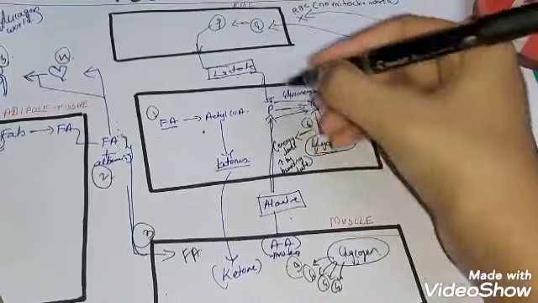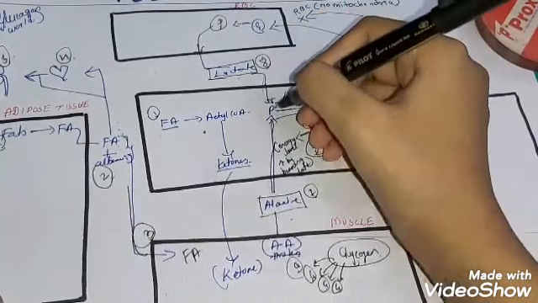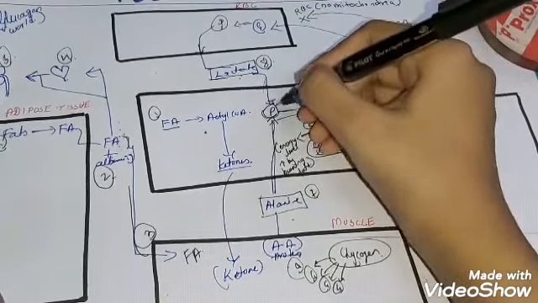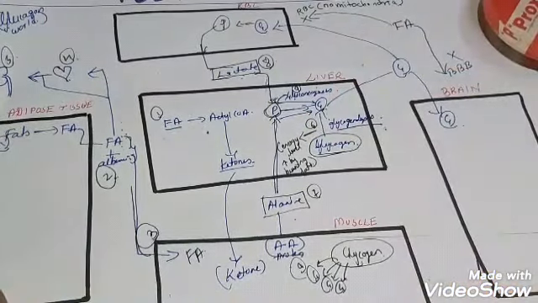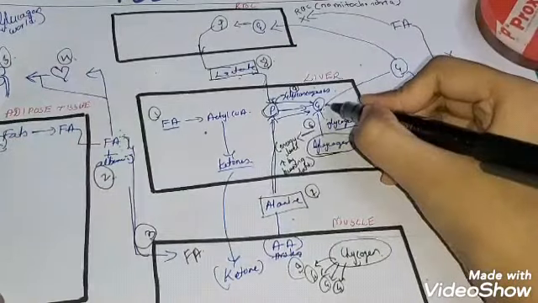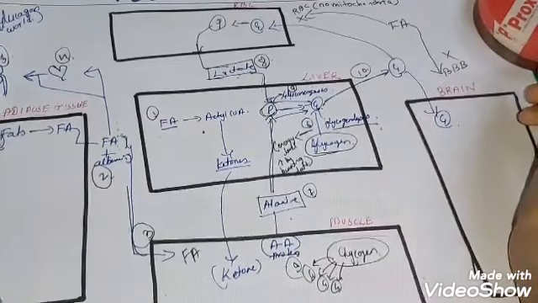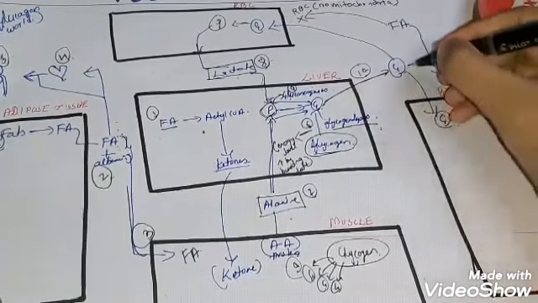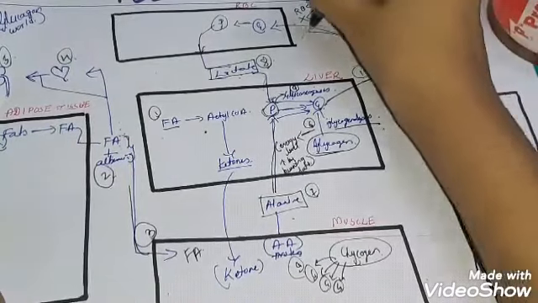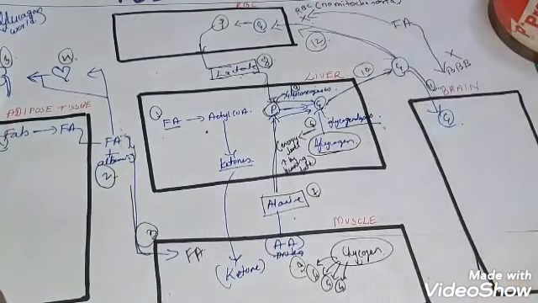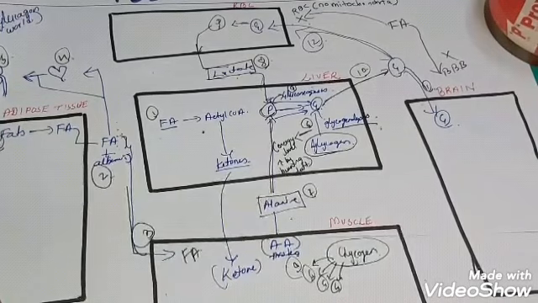Okay, then this will be the 7th step. This will be the 8th step. It will go to the liver and it will undergo gluconeogenesis, and we have formed the glucose. This glucose will be sent out in the blood, and yes, who will be the happy? Brain and RBCs. This glucose will be taken up by the brain and by RBC, and they will get enough energy from this glucose because they are completely dependent on glucose.